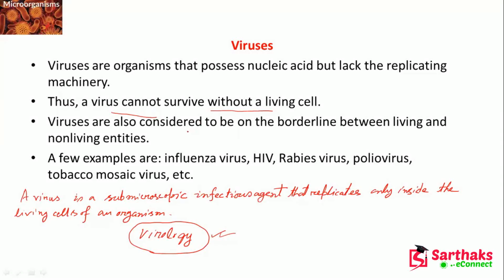It cannot survive without any living cell. A few examples are influenza virus, HIV, rabies virus, polio virus, tobacco mosaic virus, and the very new example, SARS-CoV-2.